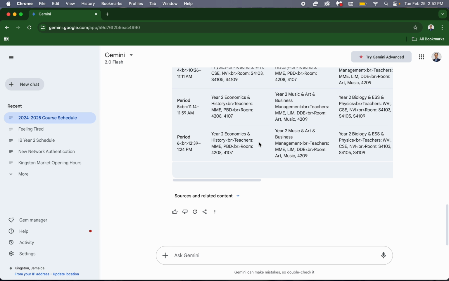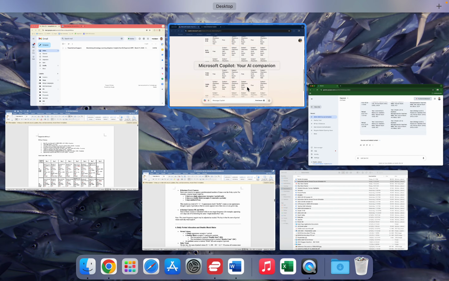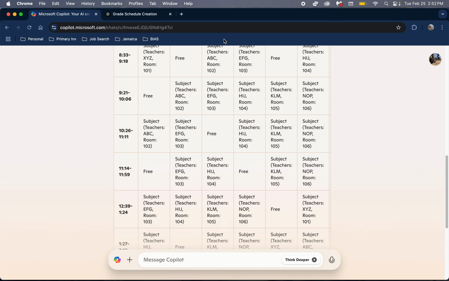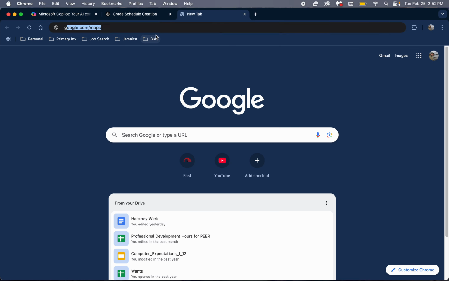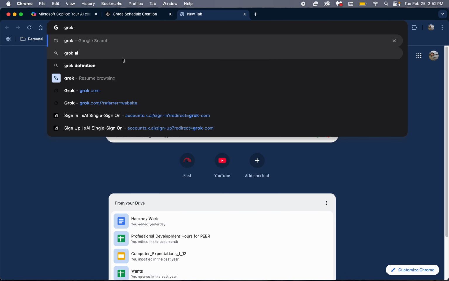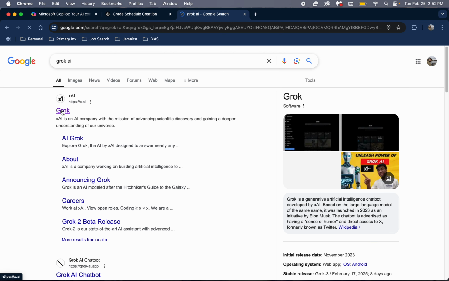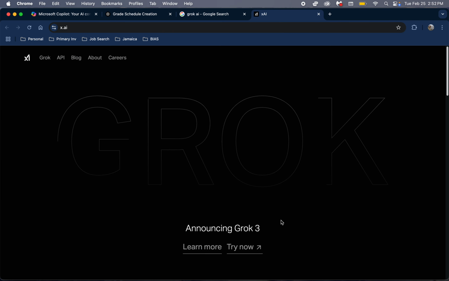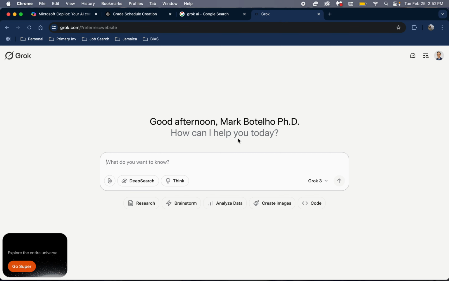However, I got to thinking, well, what's the one company that has a lot of tech backing them and is kind of pushing the envelope and going in a different direction? And I immediately thought of GROK. GROK, if you don't know what that is, is Elon Musk's AI bot, right? And let me see if it'll let me log in.